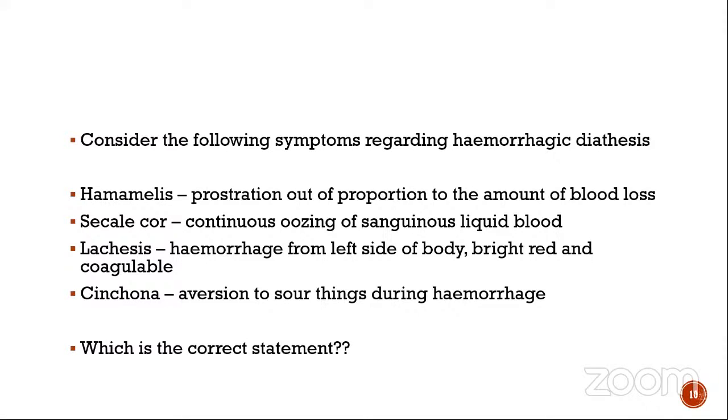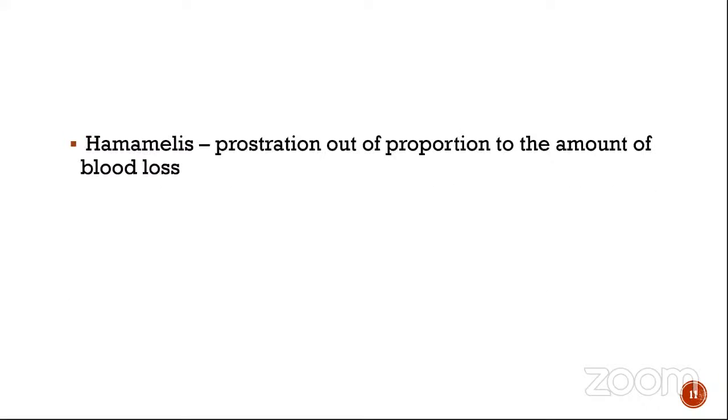Then Lachesis, hemorrhage from left side of the body, bright red and coagulable. Left side is correct, but it's not bright red, it's dark red, it's venous bleeding. So that is a wrong statement. Then China or cinchona, aversion to sour things during hemorrhage. So this is also wrong if you go back to keynotes. So the answer is Hamamelis. So this is the correct statement. Hamamelis, prostration out of proportion to the amount of blood loss.